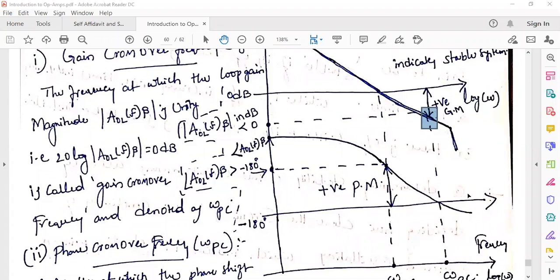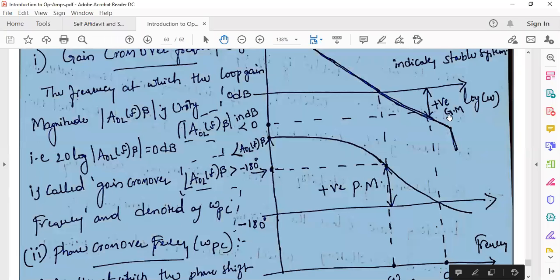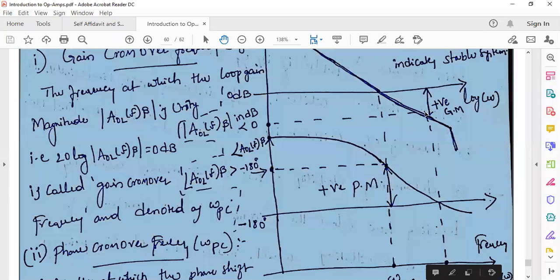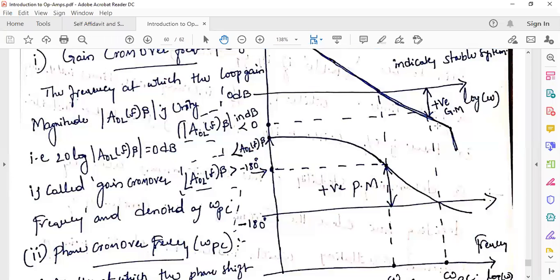It is the gain of the magnitude plot at the phase crossover frequency, right? Generally it is explained as how far your gain is from the 0 dB line.